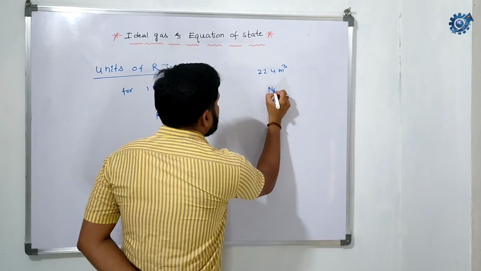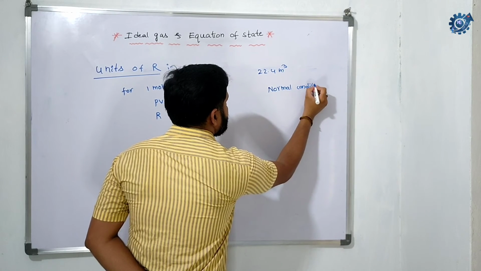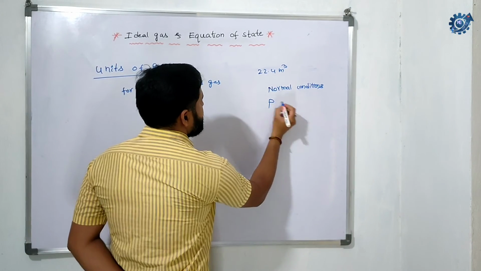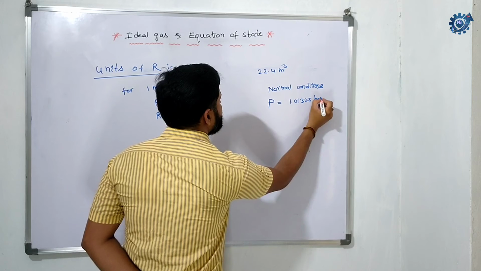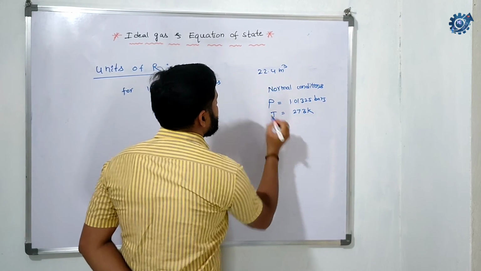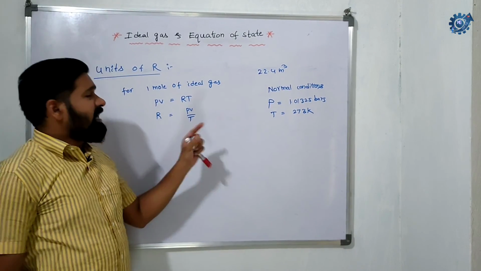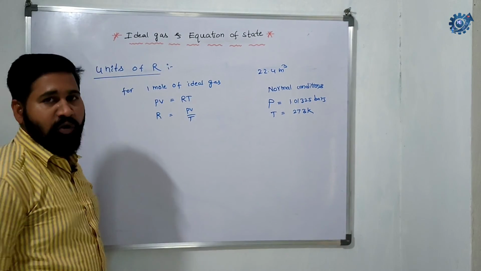What are the normal conditions? Pressure of 1.01325 bars and temperature equal to 273 kelvins. At these conditions, 1 mole of any gas occupies 22.4 meter cubes.